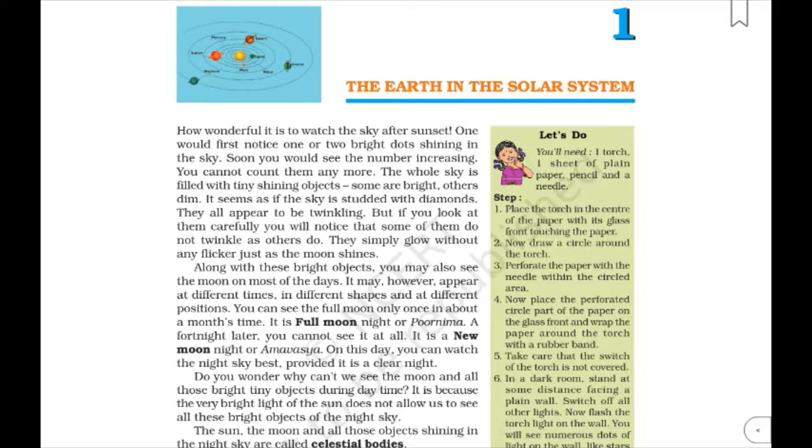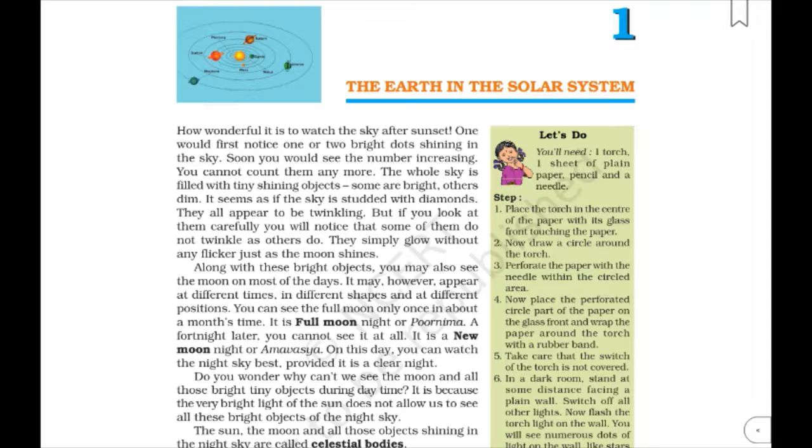A night when the moon is visible from the earth as a full circular sphere is called a full moon night, and it occurs once a month and is also called Purnima. And the new moon night, about fifteen nights later, when the moon is not visible at all in the sky, is called a new moon night. We can call it Amavasya.